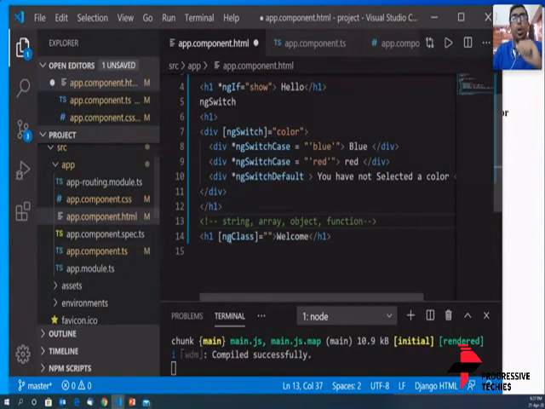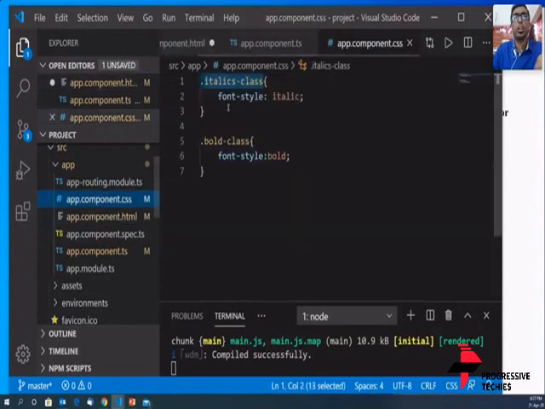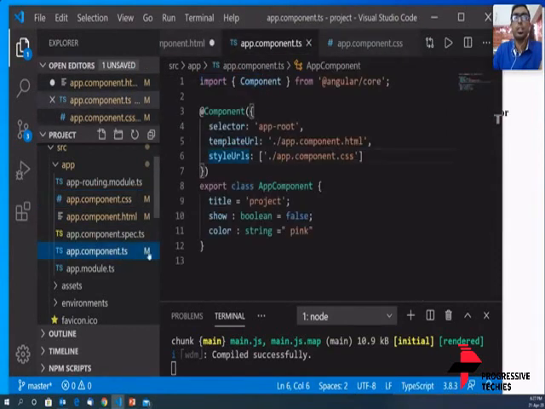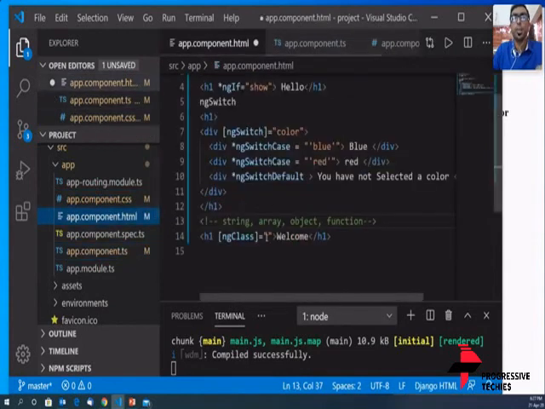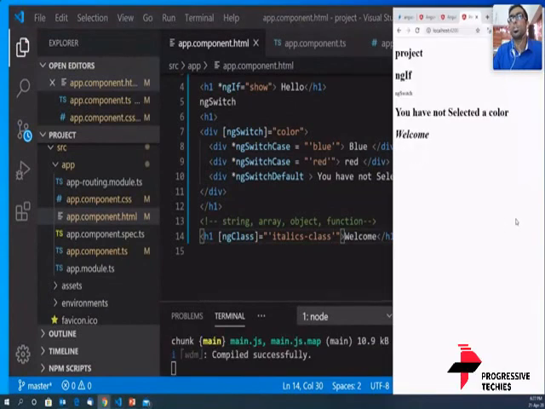So now I have ngClass here. I need to apply the italics class style to it. I can just simply assign it as a string. So how do I assign it as a string? I put single inverted commas, and I put italics class here. Okay, and I save it, and let's see what happens. So the class gets applied here.